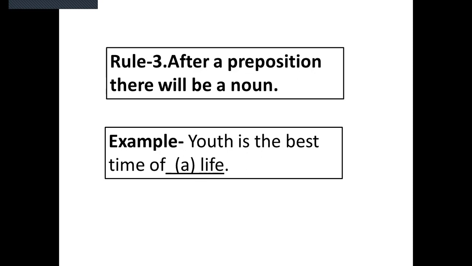So the gap is given at the end, after a preposition. So rule 3 is after a preposition, there will be a noun. So youth is the best time of. So of is a preposition. So after a preposition, we can write a noun. So the sentence is youth is the best time of life.